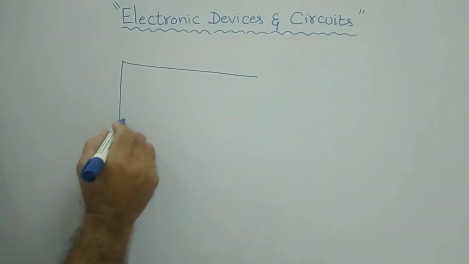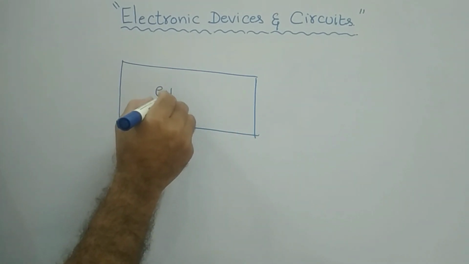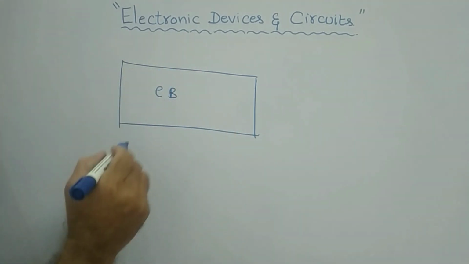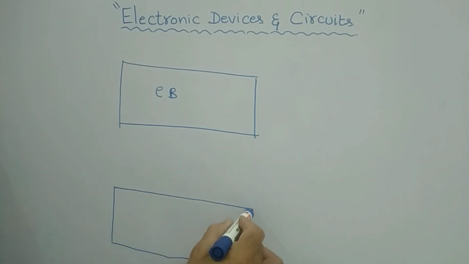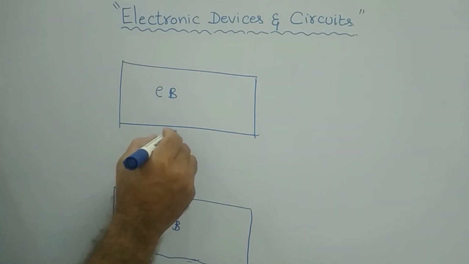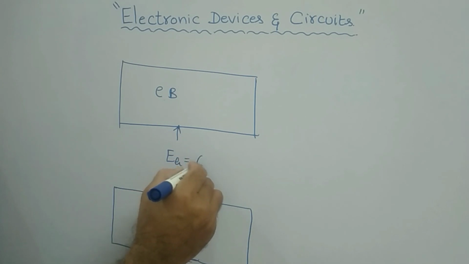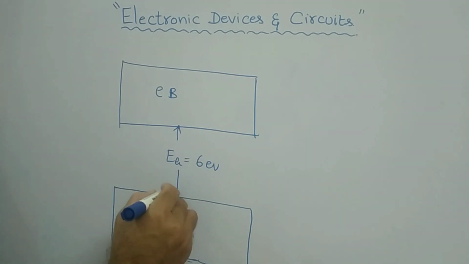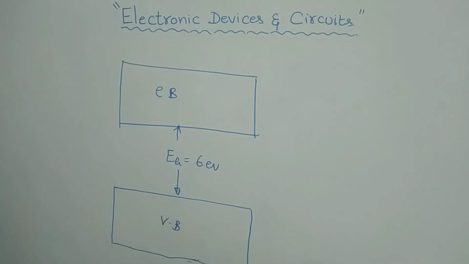This is the conduction band, CB. This is the valence band. Eg is approximately 6 electron volt. This is the energy band diagram for an insulator.